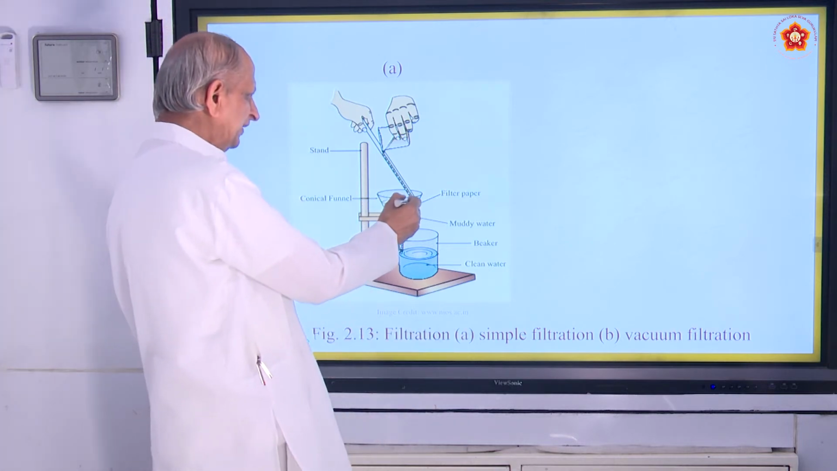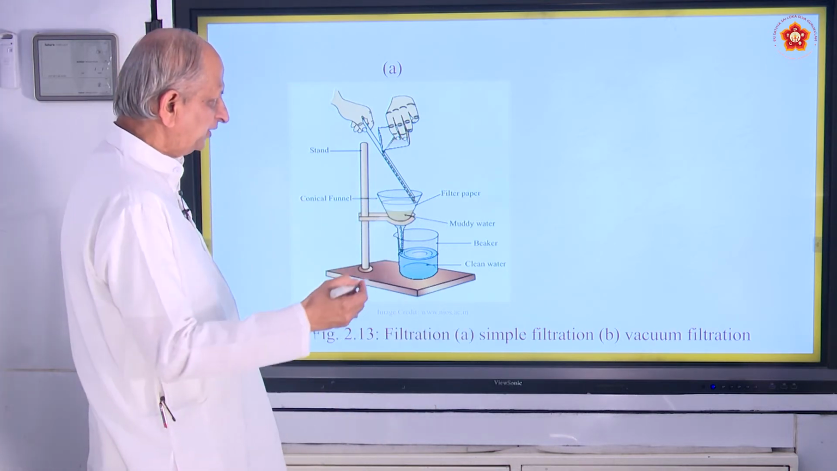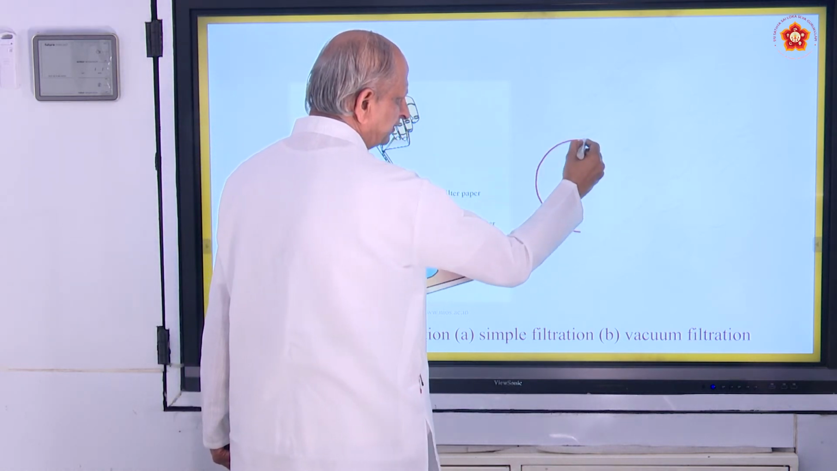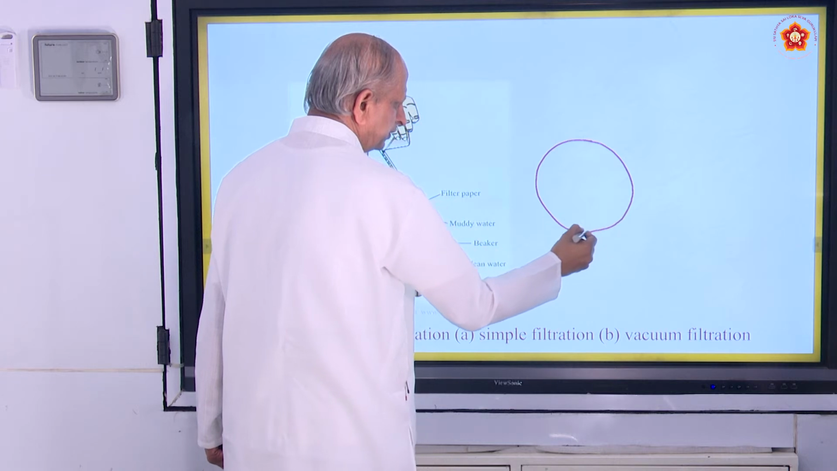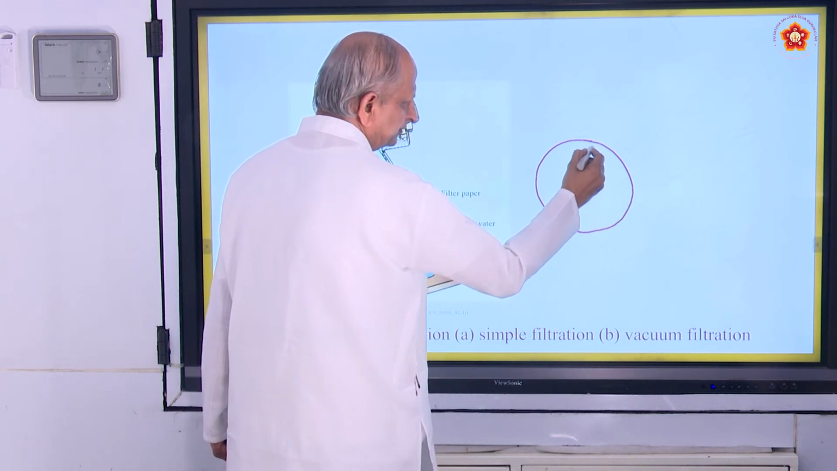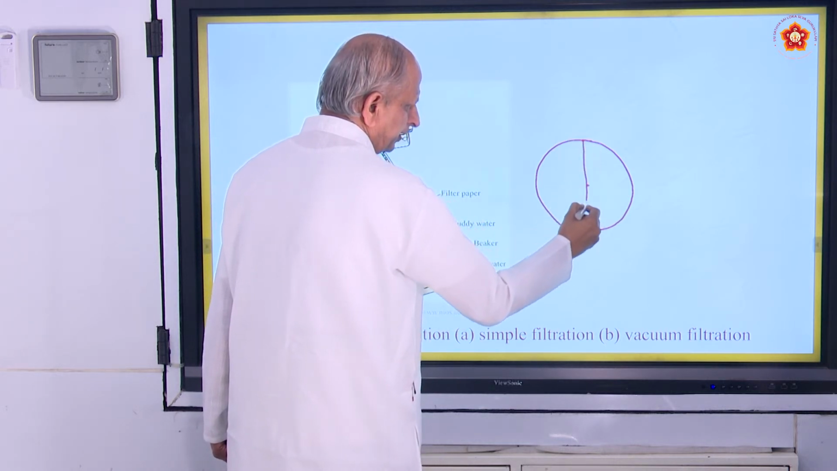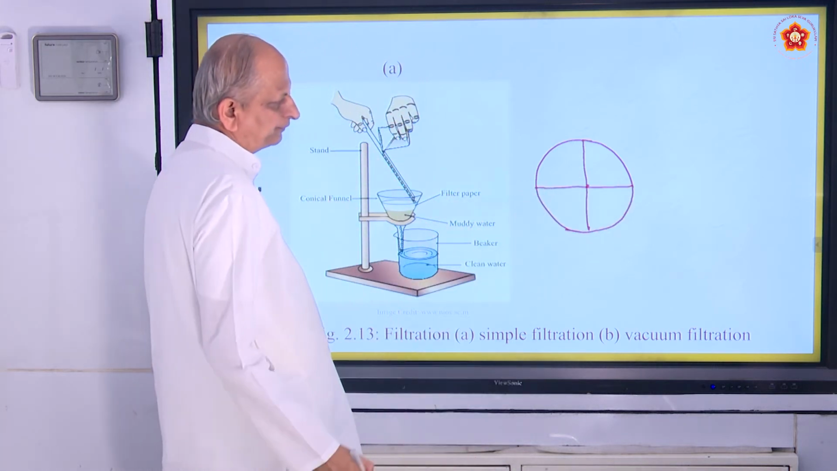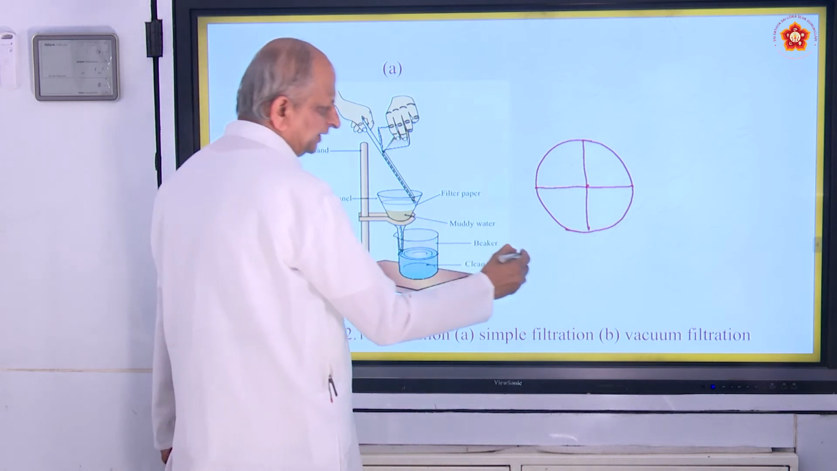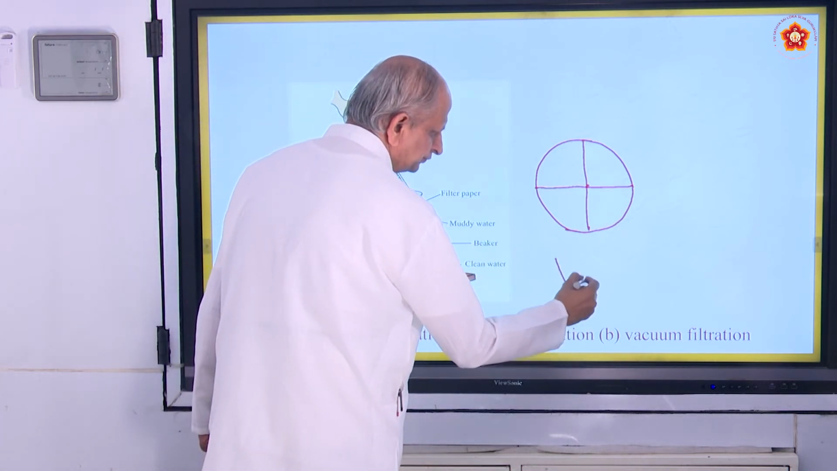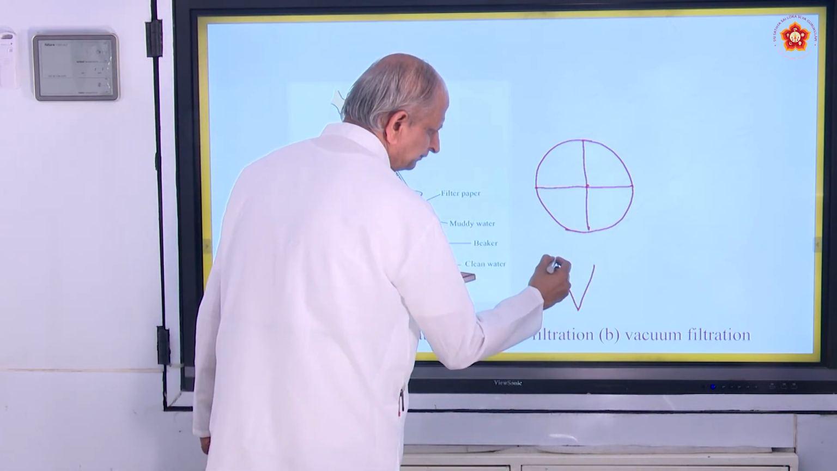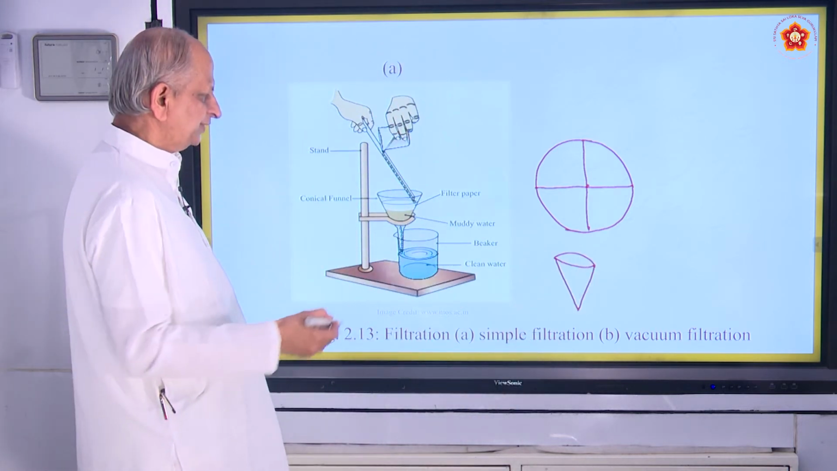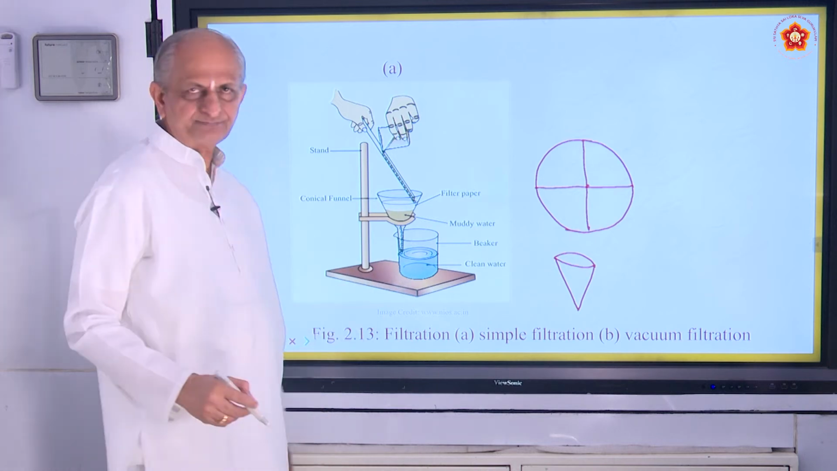Here this is called filter paper. I think you have seen it. It will be round in shape. The filter paper is to be folded into four folds and then opened into a conical shape. One quarter of that is taken here, and that is what is called a filter paper.